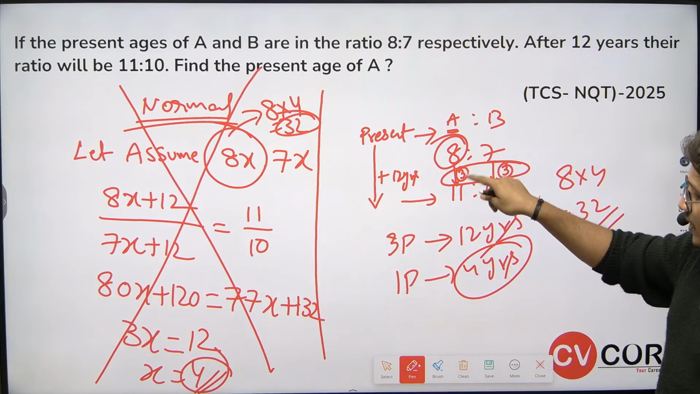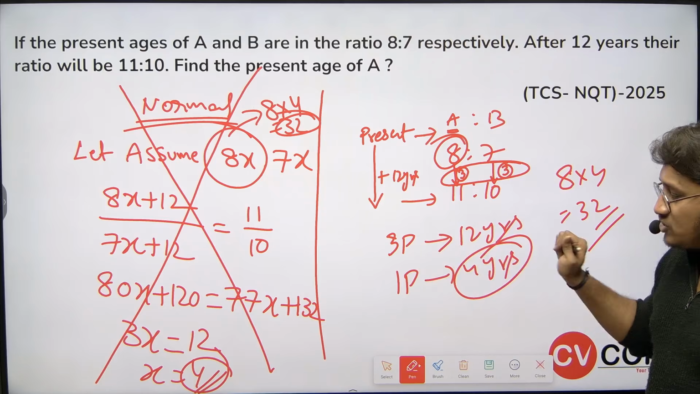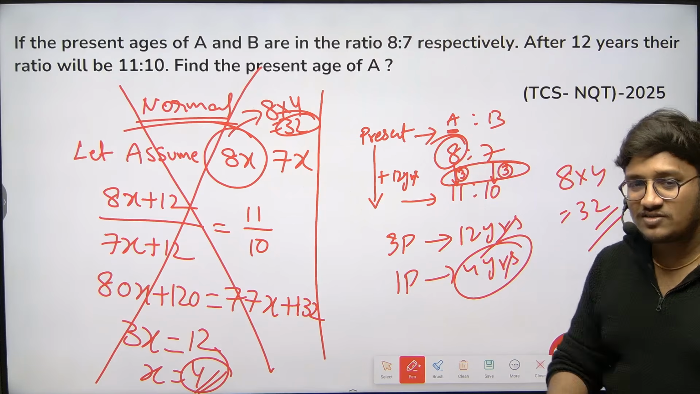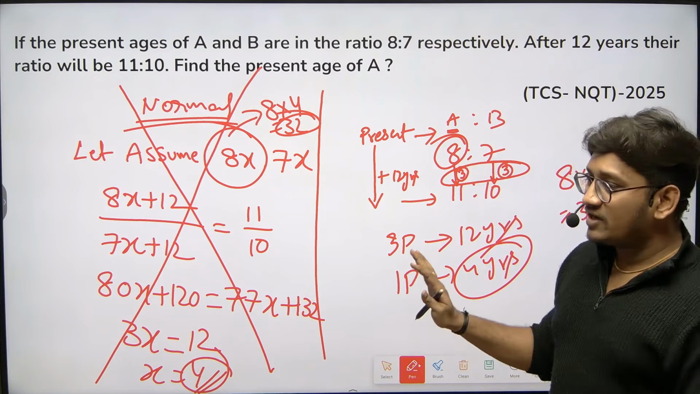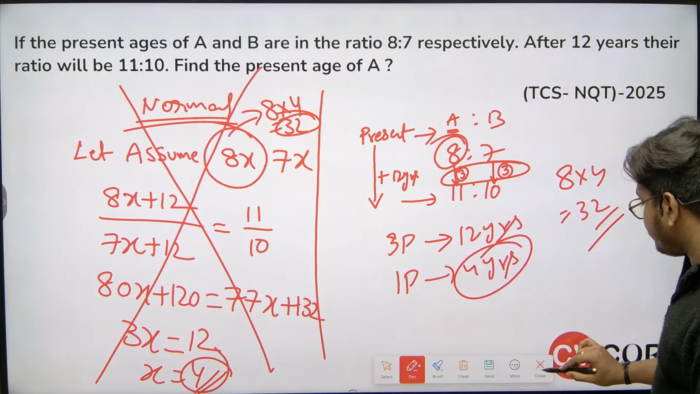The difference is 3 parts. These 3 parts increased after 12 years. So I can say that the 3 parts value is 12, so one part value is 4. So one part value is 4, and the total 8 parts value is 32. I hope you all are clear with this particular question. Let's move on to the next one.